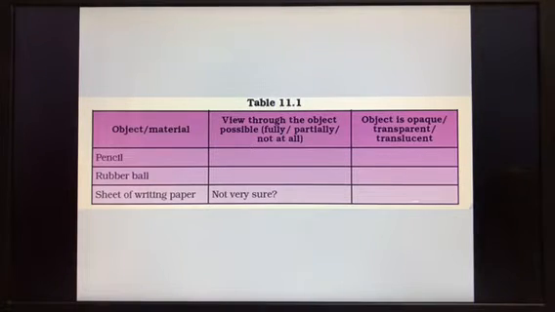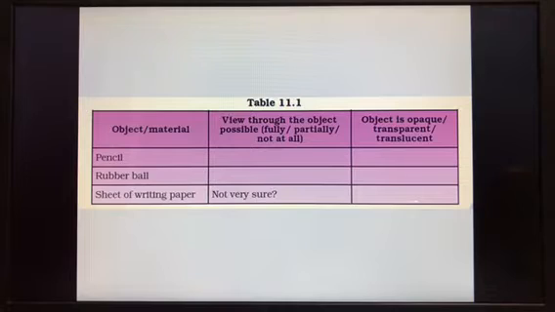Again, this will not allow the light to pass through it. Again, this is what type of object? Opaque. Sheet of writing paper. So we are not very sure. When we cannot see the objects very clearly, or we can see them only partially, those are called translucent. So what is this sheet of writing paper? It is a translucent object.